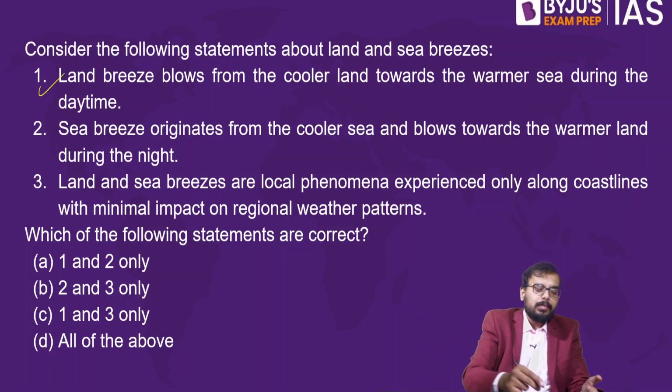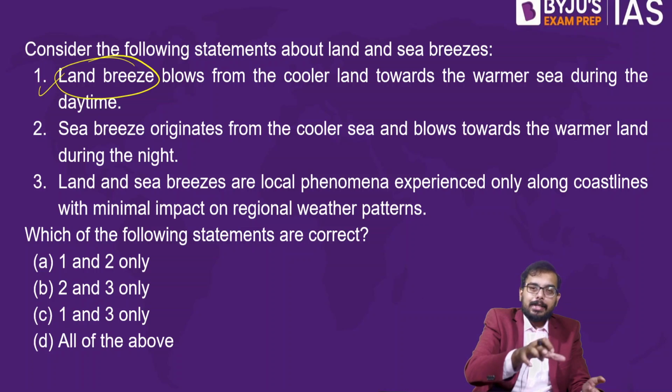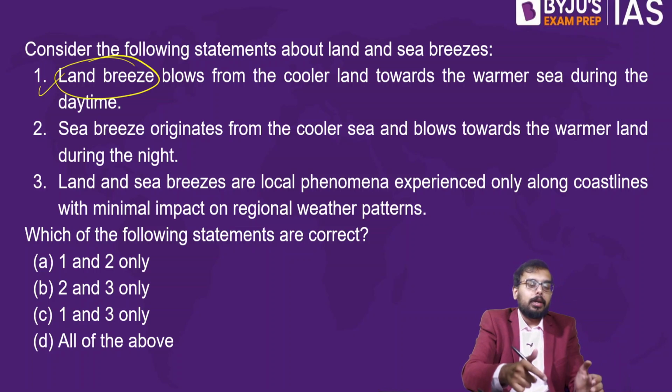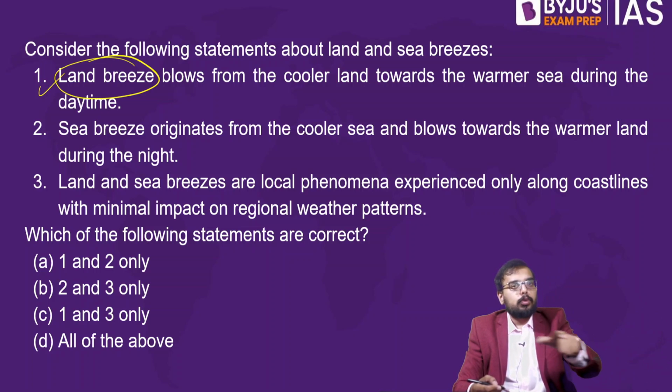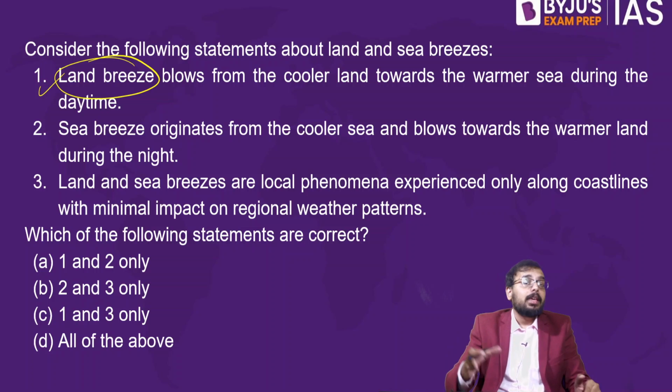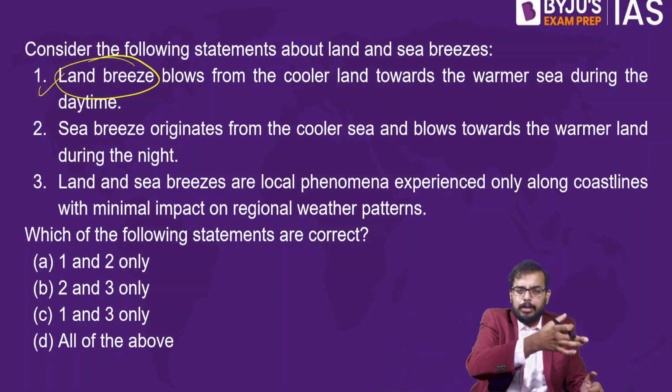In geography, the nomenclature for wind is that whenever any word is assigned, that is the origin point. Land breeze means the wind going from land towards the sea. Sea breeze means the wind coming from sea towards your land.